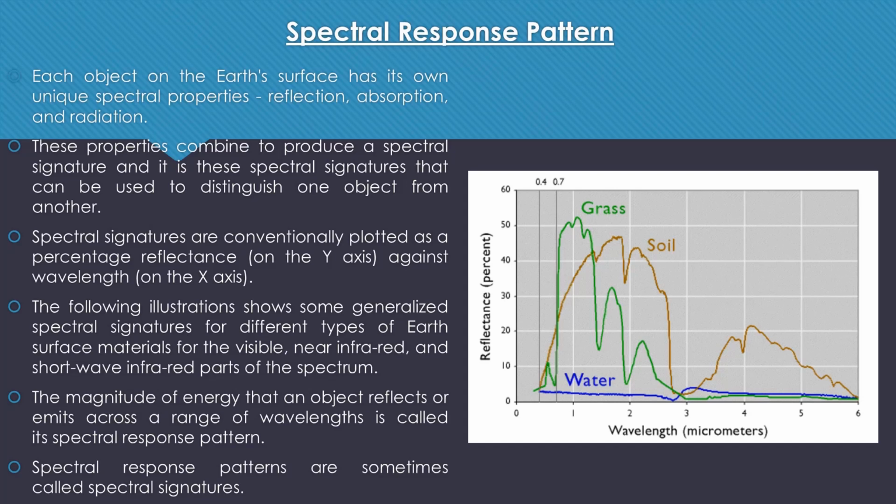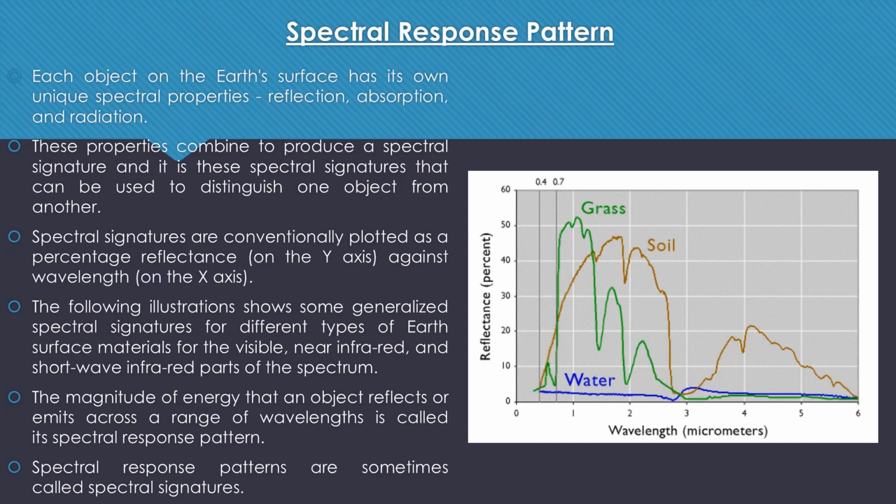Now we will try to understand what a response pattern is and how we create a spectral response pattern. First of all, we will try to understand the definition of a spectral response pattern. The magnitude of energy that an object reflects or emits across a range of wavelengths is called a spectral response pattern.